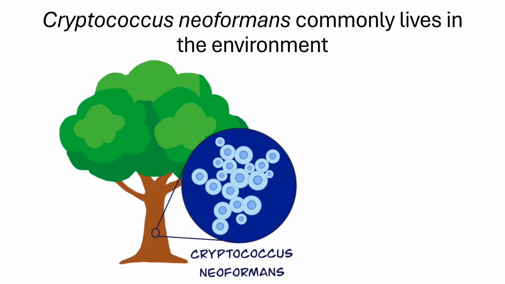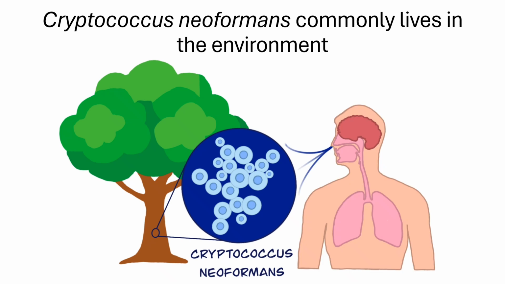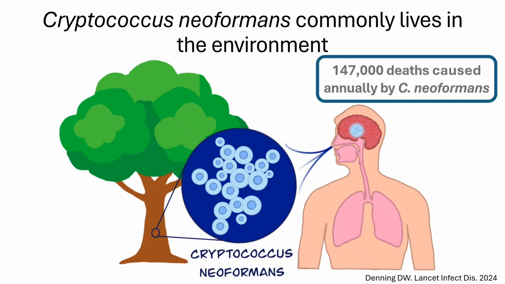Cryptococcus commonly resides in the environment, growing on trees. However, when inhaled by a human, it can travel into the lungs and eventually disperse into the brain in patients with weakened immune systems. Cryptococcus neoformans is estimated to cause 147,000 deaths annually.